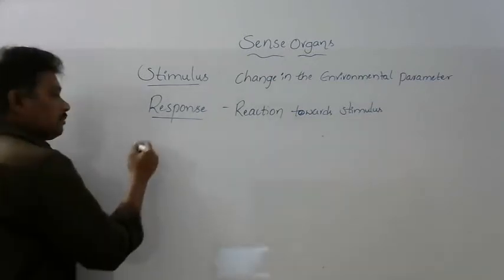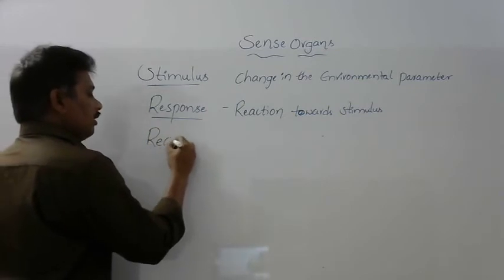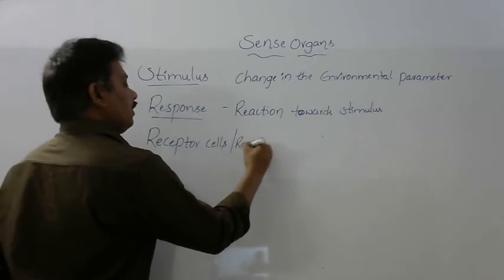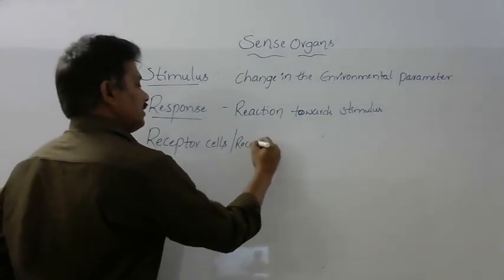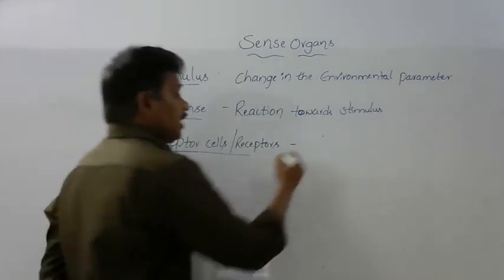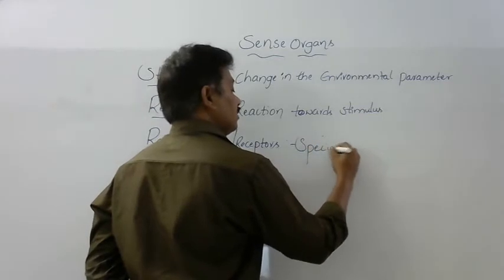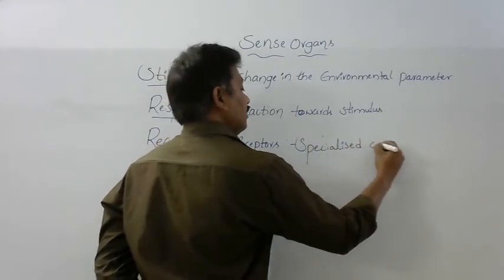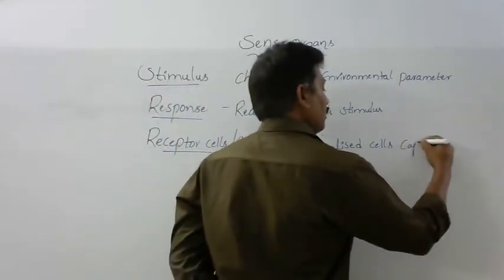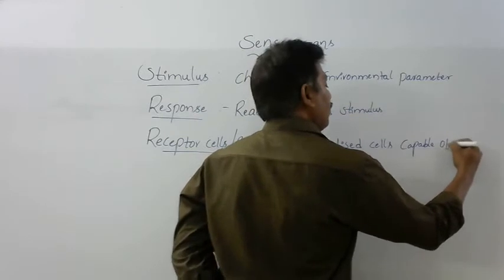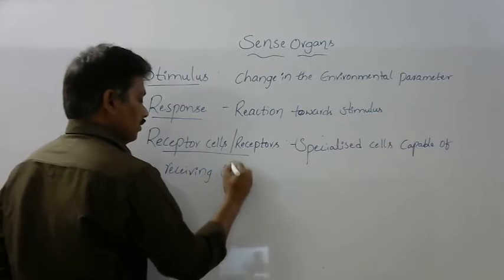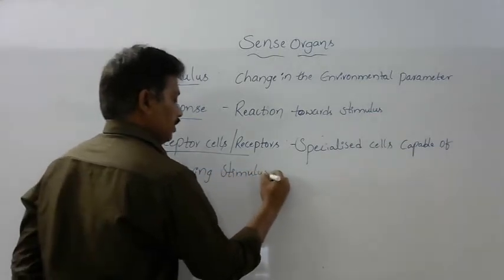Living organisms have specialized cells called receptor cells or receptors. These are specialized cells capable of receiving stimulus.